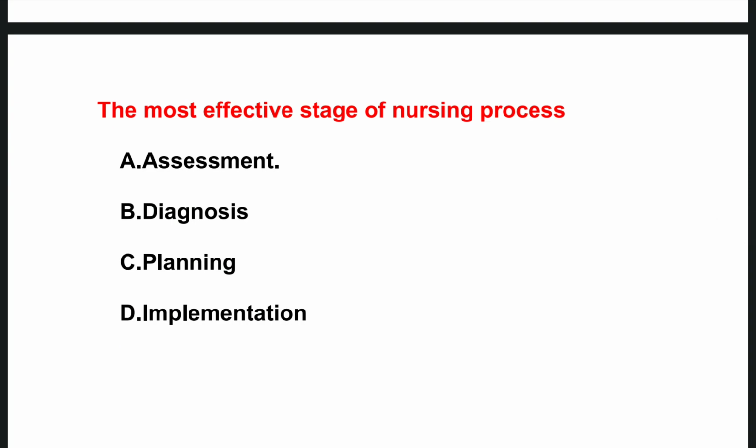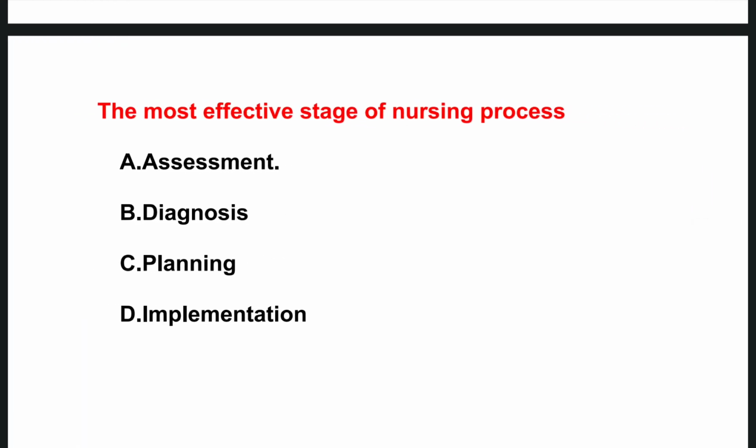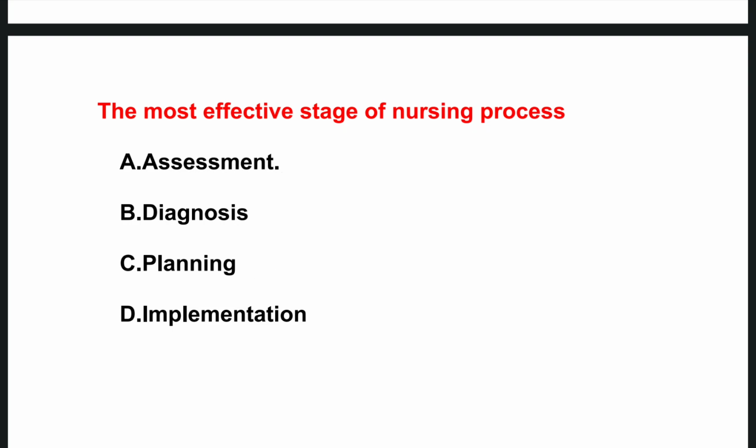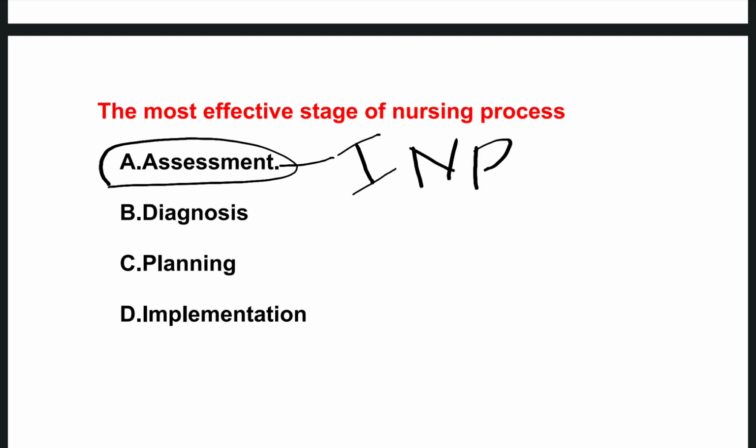The next one is the most effective stage of nursing process. Options are assessment, diagnosis, planning and implementation. The right one is assessment. Why? Because this is the first stage of the nursing process. If you do the assessment perfectly, then only you can diagnose the condition, then only can you go for perfect planning, and give the perfect interventions for the patient.